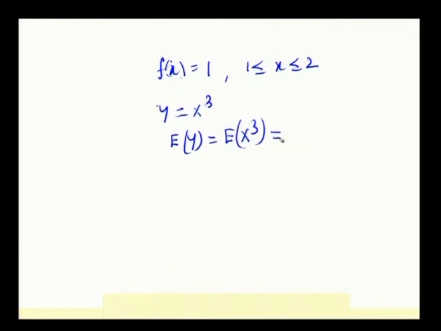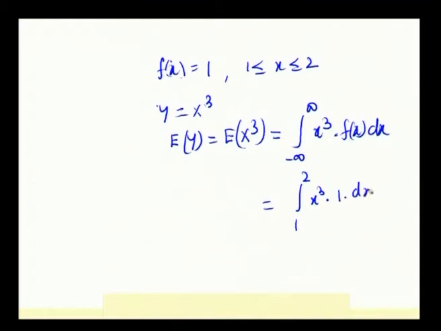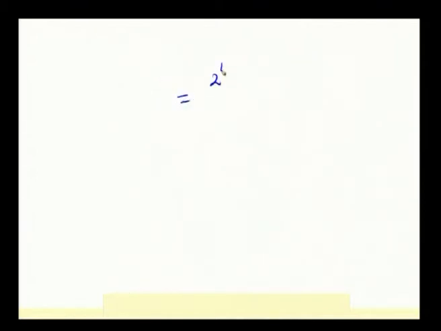According to the formula of expectation, it is minus infinity to infinity x cube into f of x dx, and the limit is from 1 to 2 for our f of x. X cube into f of x is 1 dx. Just integrate x cube, x power 4 by 4 within the limits 1 to 2, and integrating this is 2 power 4 by 4 minus 1 by 4, which is nothing but 15 by 4.